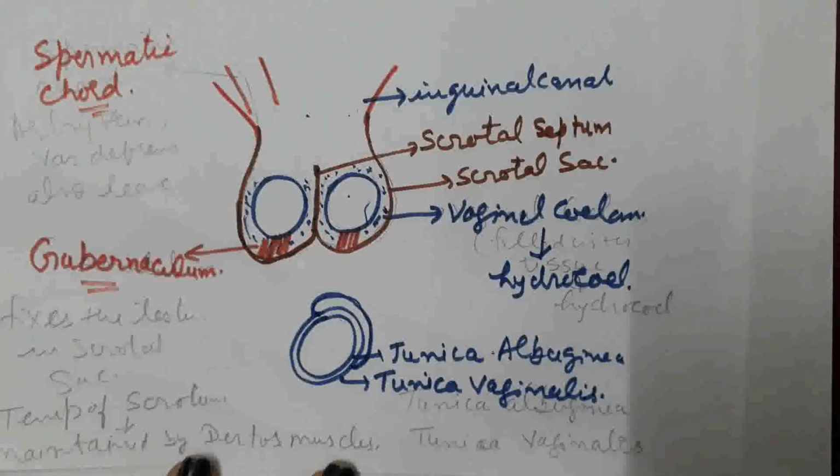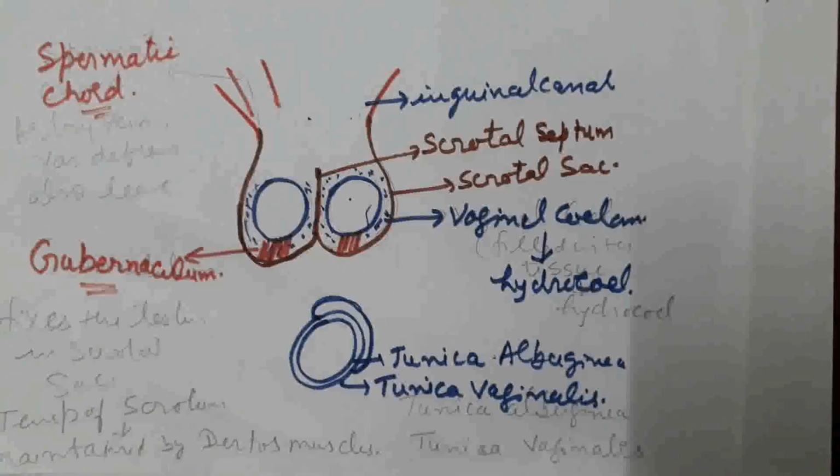This muscle controls the temperature of the scrotal sac. It keeps the temperature of the scrotal sac 2 to 2.5 degrees Celsius lower than the abdominal body temperature, because at this temperature spermatogenesis, sperm formation takes place. This is all about in this video.